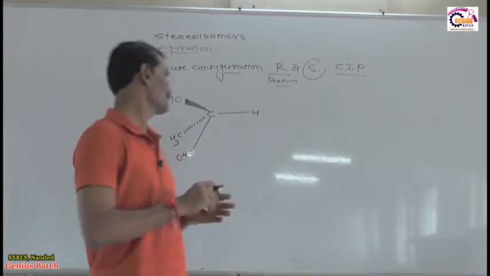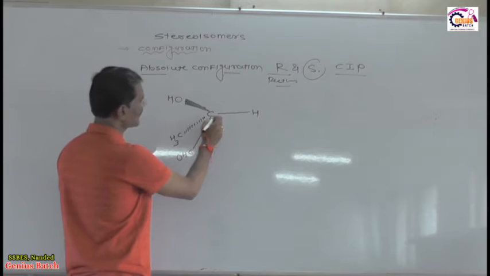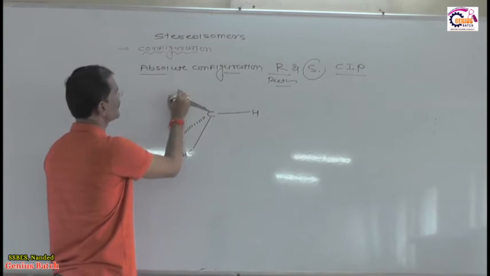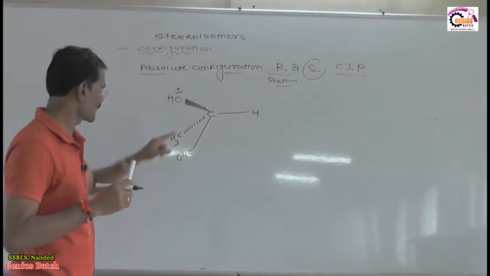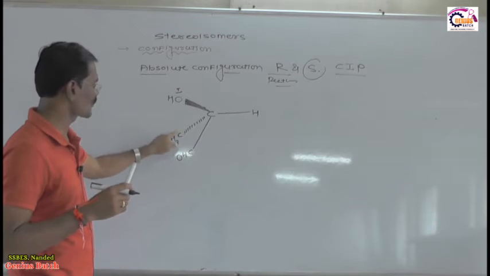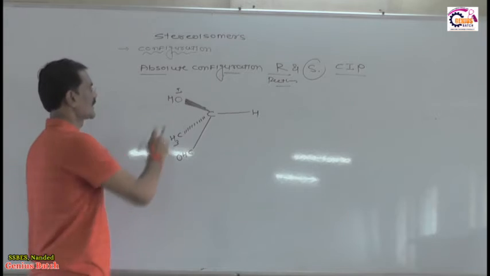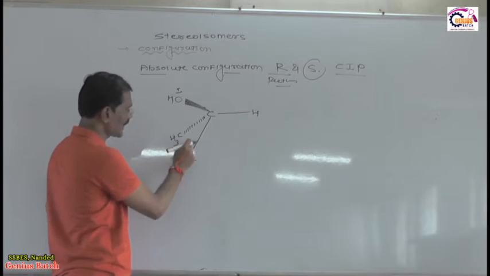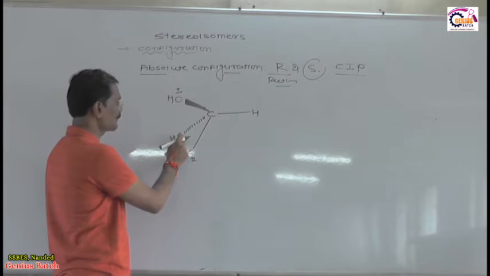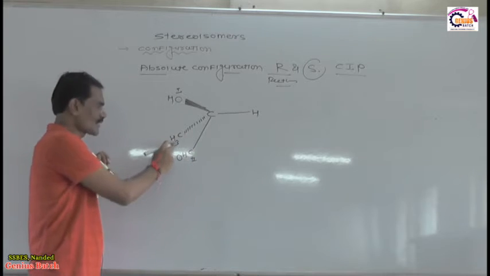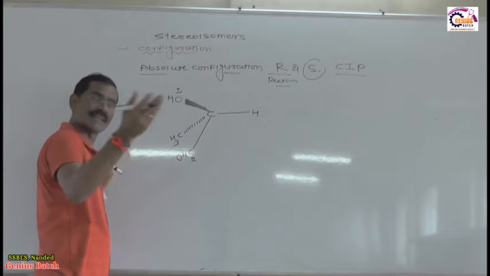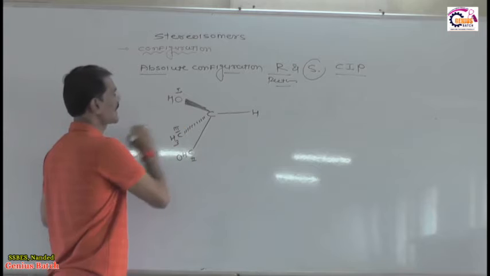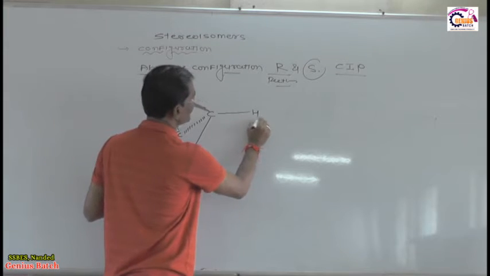Now students, listen. Suppose this is a chiral carbon. Out of these four groups, which one gets the first priority? OH, because oxygen has the higher atomic number, right? The atomic number of oxygen is more than carbon. After OH, the second priority goes to CHO, because in both cases a carbon atom is present, but after the carbon the second atom is hydrogen in one and oxygen in the other. Oxygen has a higher priority than hydrogen, right? Then the third priority is CH3, and finally the fourth priority is H.